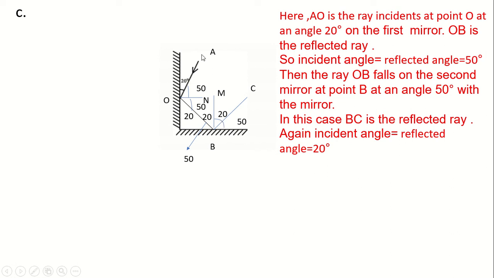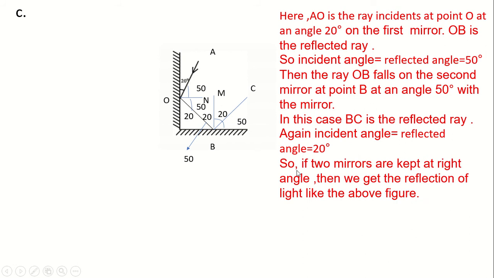That means when the ray makes incidence on the first mirror by making an angle 20 degree with the mirror, that ray will be reflected from the second mirror at an angle of 20 degree, which is the reflected angle. So, if two mirrors are kept at right angle, then we get the reflection of light like the above figure.